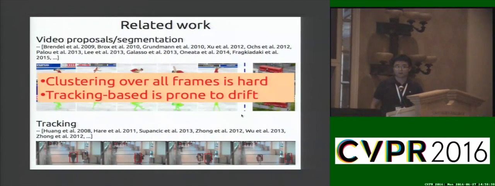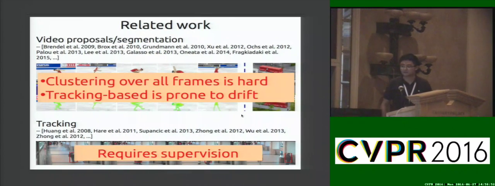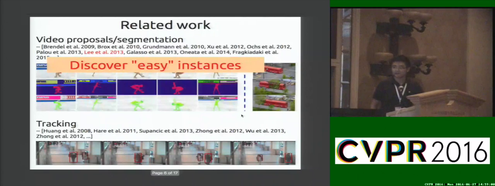However, most existing video proposal methods either perform some sort of clustering over all frames, which is hard due to the large appearance variation, or they track the object instances starting from the first frame, which is prone to drift. On the other hand, tracking methods usually require supervision. In this project, we don't want supervision, while at the same time, we want to overcome the difficulties encountered by the existing methods. Among all these, our approach is particularly related to the key segments approach of Lee et al. 2011, which has this idea of discovering easy instances first. Despite the concept level similarity, our method has significant differences from the key segments approach, which we will later demonstrate to be essential to our approach.